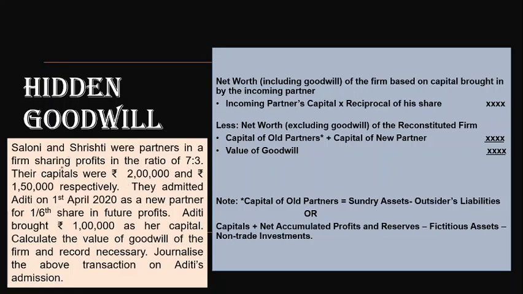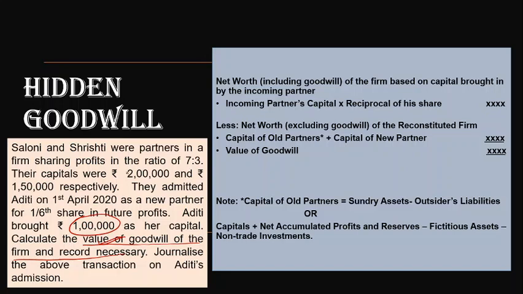So let's check out here. We'll go for the question only. Saloni and Shrishti were partners in a firm sharing profits in the ratio of 7:3. Their capital contribution is 2 lakh and 1,50,000, and they admitted Aditi on 1st of April as a new partner for 1/6 share. Aditi brought rupees 1 lakh as her capital. Calculate the value of goodwill of the firm and record necessary entries. Here only the capital amount is given, but the question says to calculate the value of goodwill. We can't see goodwill anywhere.